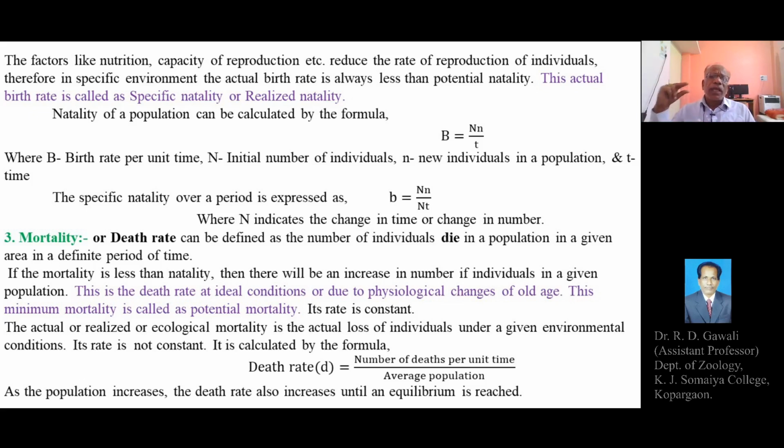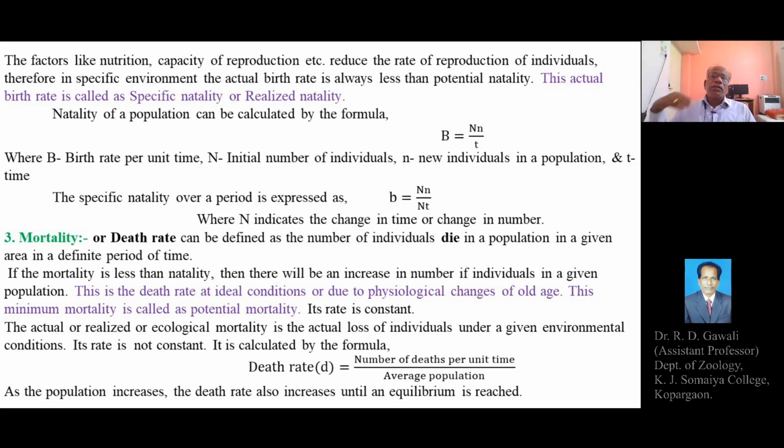So the actual or realized or ecological mortality is the actual loss of individuals under given environmental conditions, and this realized mortality rate is not constant.